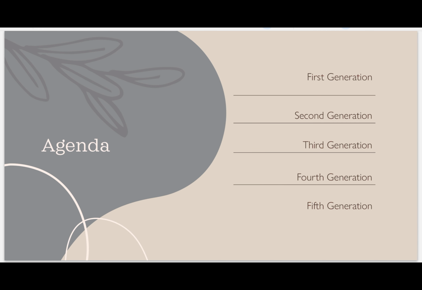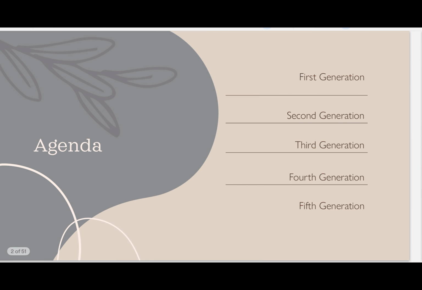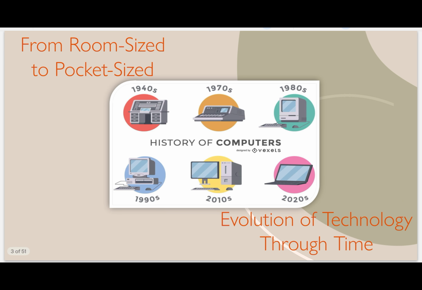Now today we are going to see five generations of computer. First generation of computer, let's start from room size to pocket size, as here you can see a demo for you. First generation computers like this, second, third, fourth, and we can include these two in fifth generation. Evolution of technology through time. How as per the time the computers got evolved in size, speed, capability, processing speed, we will see in detail now.